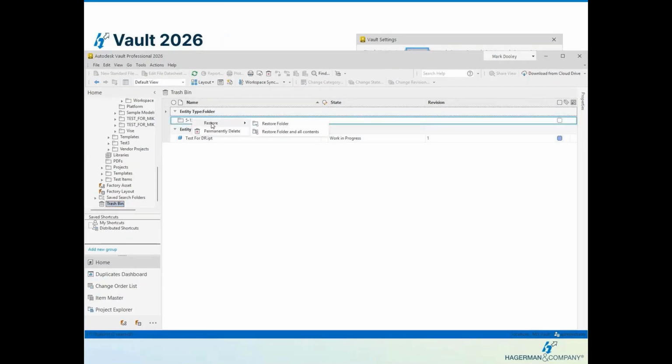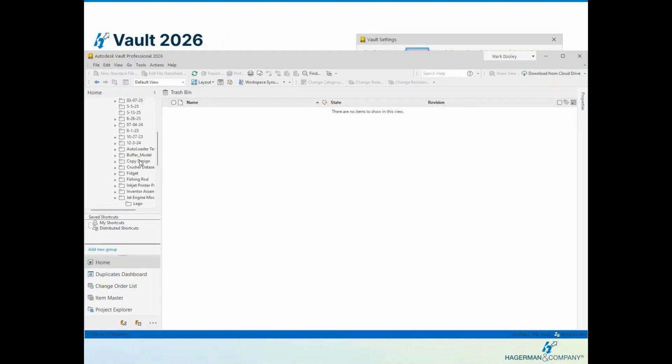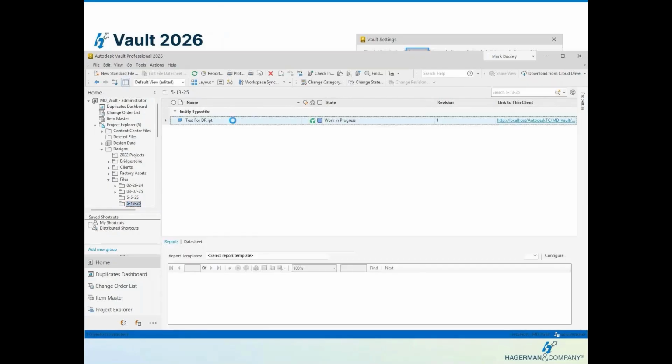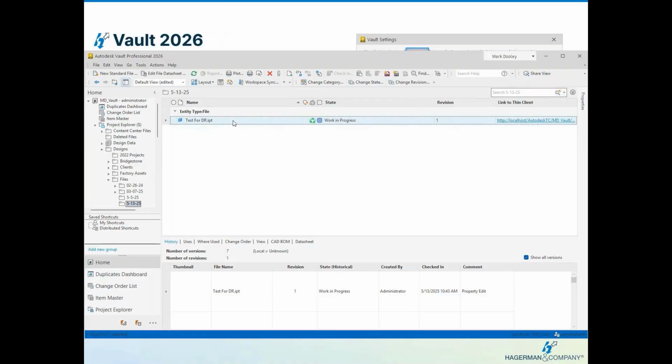So we can right click and restore just the folder, or we can restore the folder and all contents. So I'm going to select both, the folder and the contents, and we come back up to our file, and there it is. Our folder is still there, our file is still there.